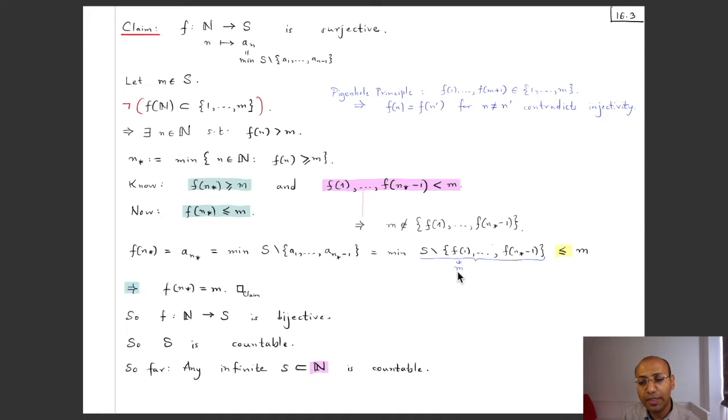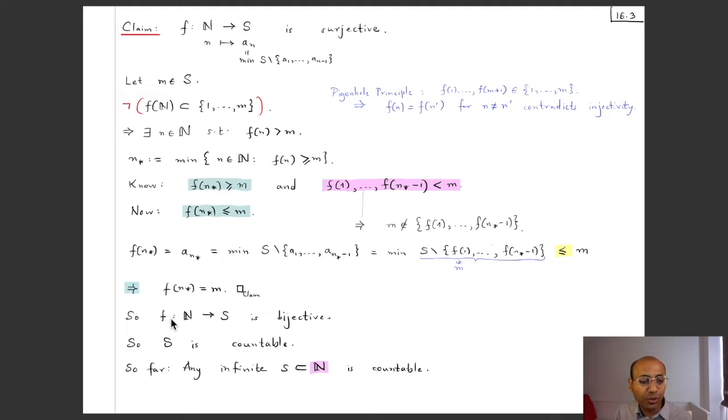Now let's note that this m belongs to this set. That's what we started off with. We are taking something in here, and m does not belong to this set. That also we concluded from over here, right? So this m belongs to this and it does not belong to this set. So it belongs to this set other than F1 to Fn star minus 1, and then we are taking this minimum. The minimum is smaller than all the elements of this set, but m is an element of the set, so this minimum is less than or equal to m. So we have also proved this. Now these two put together imply that Fn star is equal to m. This finishes the proof of the claim that this is surjective.